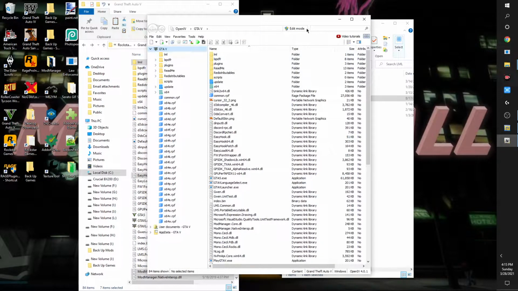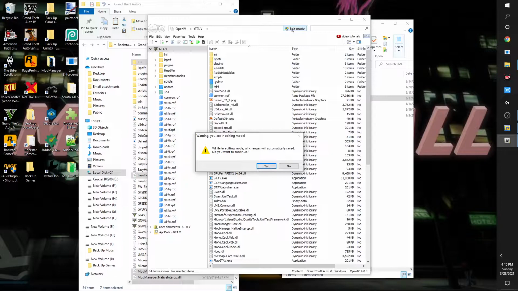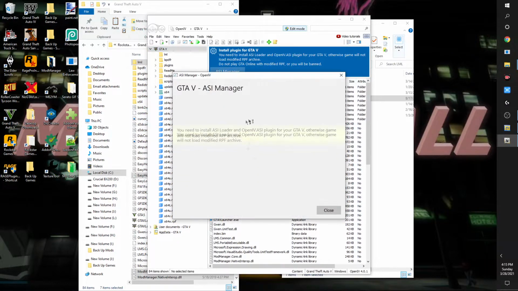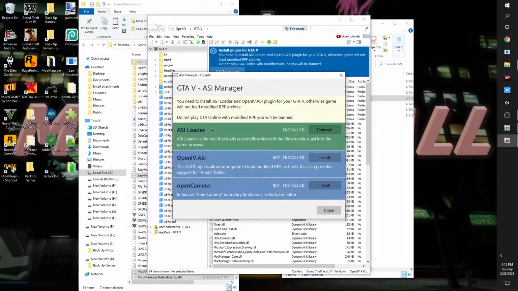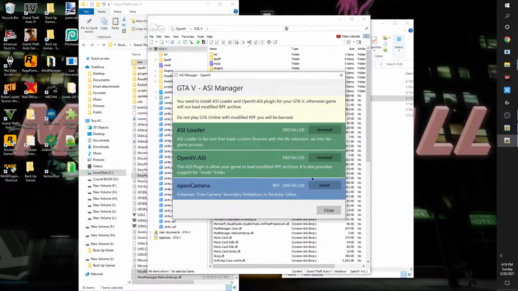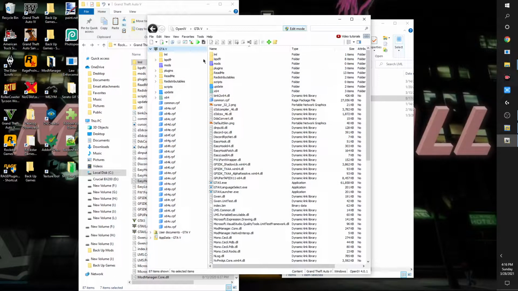And ta-da, boom. All right, so we're going to go into edit mode automatically. All right, we're going to load ASI Manager. ASI Loader is already installed. If that's not highlighted in green as mine is, then install it. If it's blue like these, make sure you install that. Install this. I allow only in edit mode. You don't want to mess up your permanent files. Open camera, install. Once you've done that, close it out, and you are good to go with using Open 4.